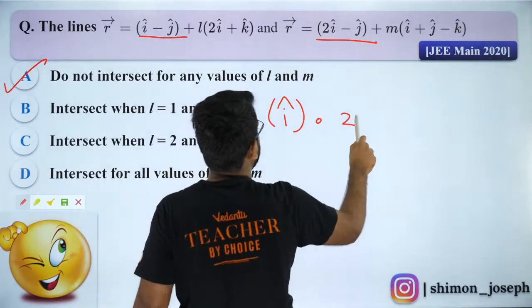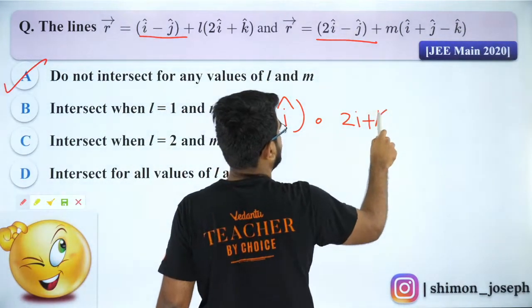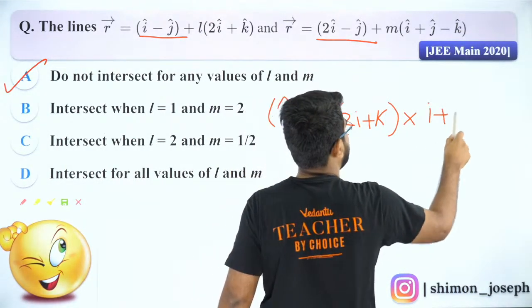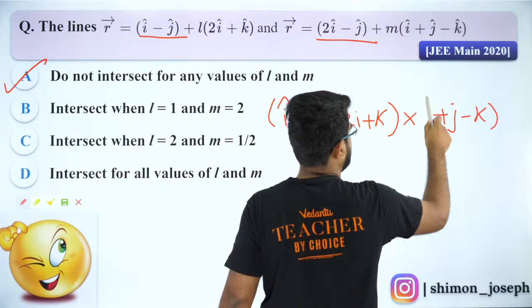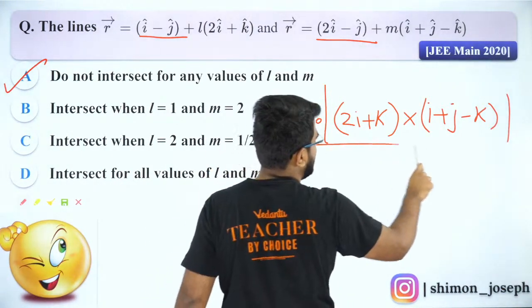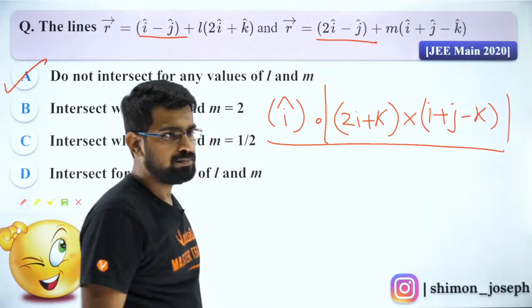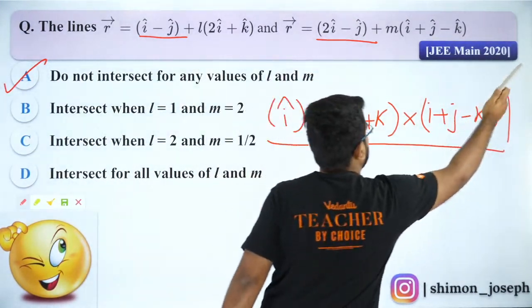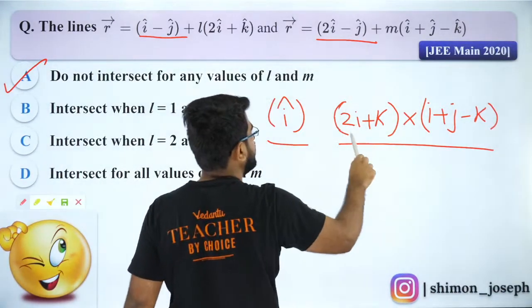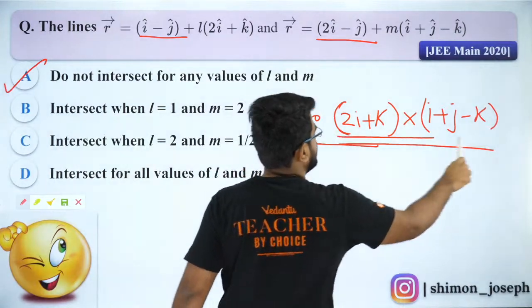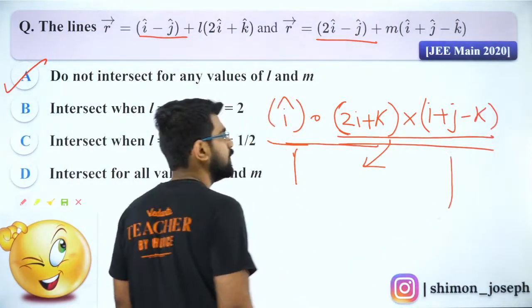So it is nothing but 2I plus K cross you have I plus J minus K, modulus divided by... what? I'm sorry, no modulus here. Of course, you will have modulus in the denominator only. Dot this, divided by modulus of this thing. This whole thing modulus you will have here.